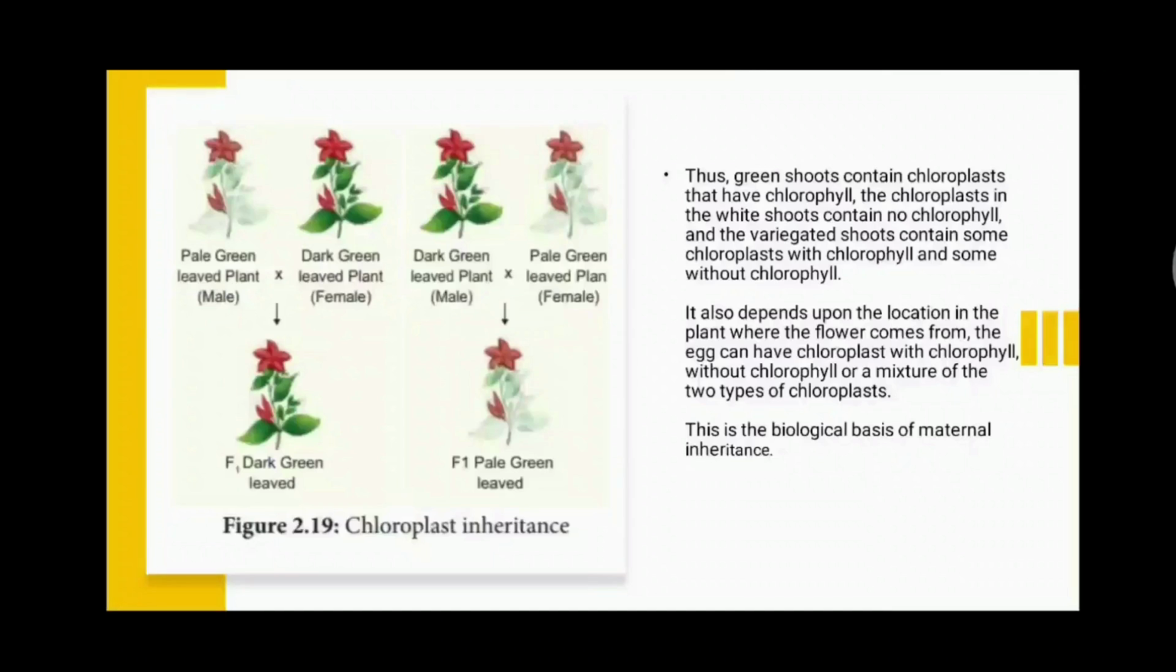The egg can have chloroplasts with chlorophyll, without chlorophyll, or a mixture of the two types of chloroplast. This is the biological basis of maternal inheritance.